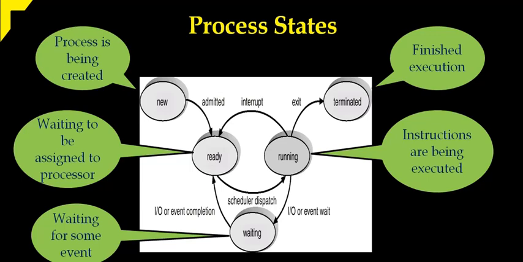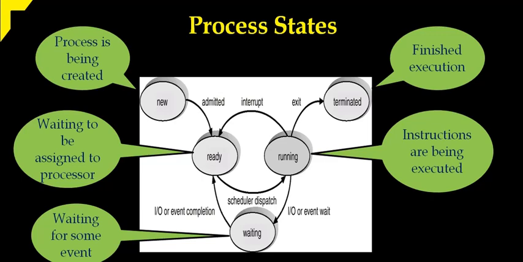So these are the different states of a process from new to terminated. Initially it is created, then it is ready for execution. Once the processor gives the time, it is allocated to the processor and execution happens. If any IO event exists, it comes to the waiting state, from waiting to ready, and from ready to running. Once all the instructions are completed, finally it goes to the terminated state.